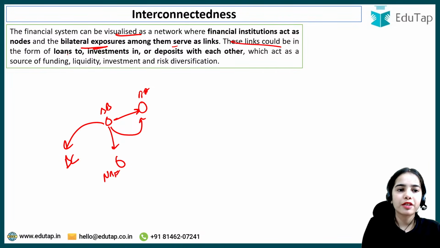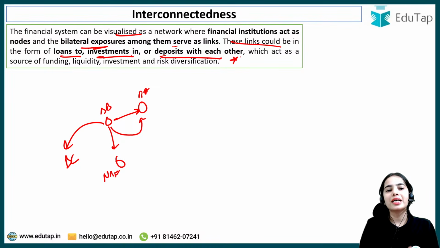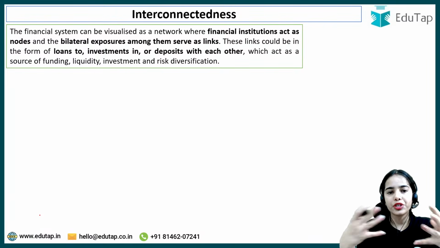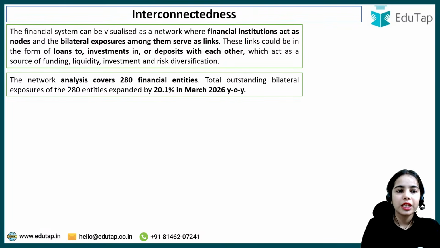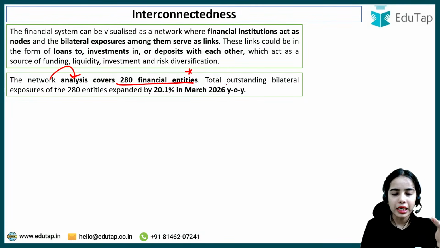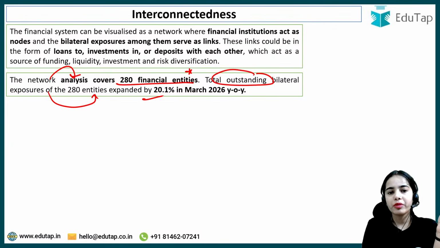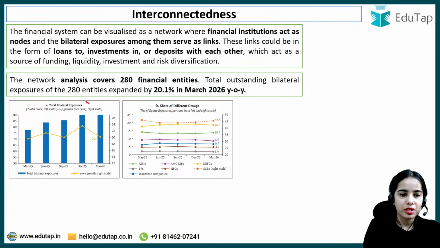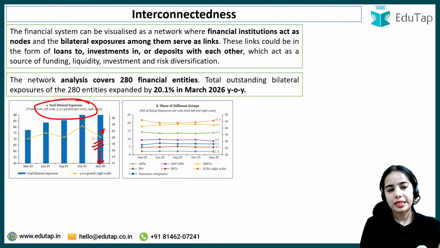These links could be in the form of loans to, investments in, or deposits with each other, which act as a source of funding, liquidity, investment, and risk diversification. So financial institutions are linked with each other. Now the network analysis covers 280 financial entities in the country. Total outstanding bilateral exposure of the 280 entities expanded by 20.1%. So total bilateral exposures have increased by 20.1% as on March 2026.